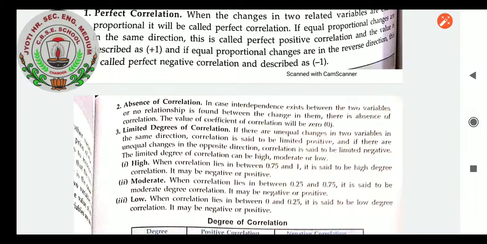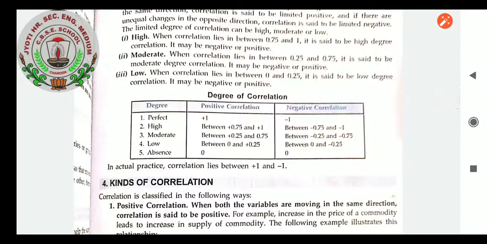0.25 and 0.75, that will be moderate. Degree of correlation: make a screenshot of this picture and write it down, it will be easy for you. If the answer comes 1, it is perfect positive correlation, but if the answer comes -1, it is perfect negative correlation. If the answer comes between 0.75 and 1, it is high positive correlation, whereas when it comes between -0.75 and -1, it is high negative correlation. This way you remember. When your correlation answer comes 0, then it will be absence of correlation.